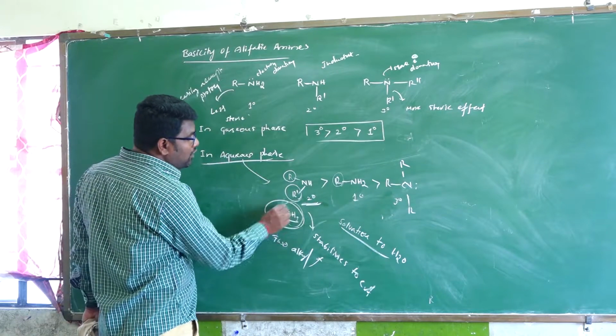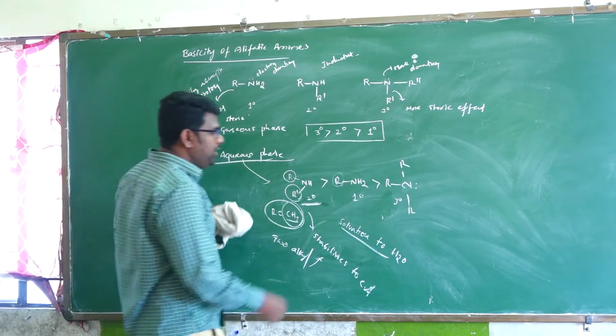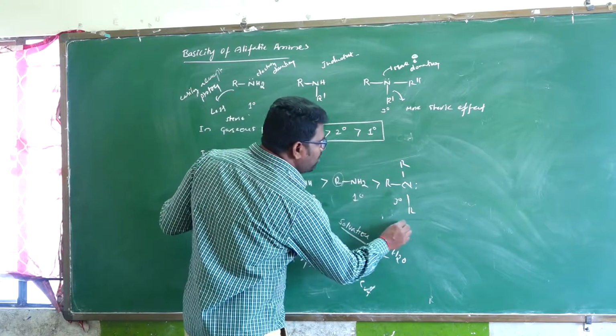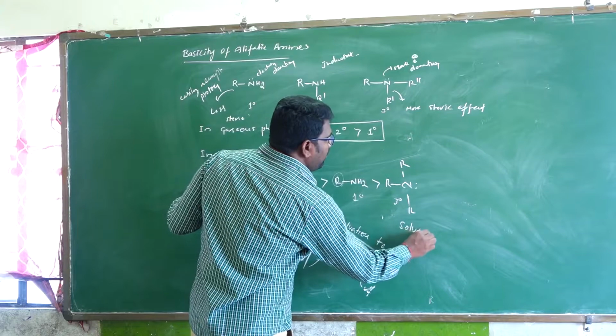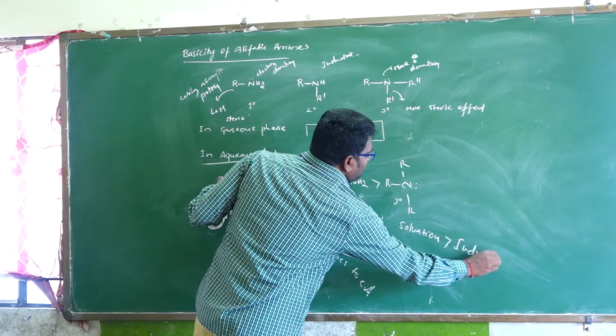When R is equal to CH3 only, which effect dominates? The solvation effect is more dominant than the inductive effect.